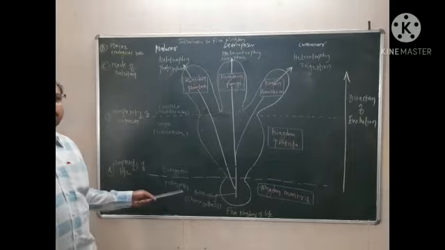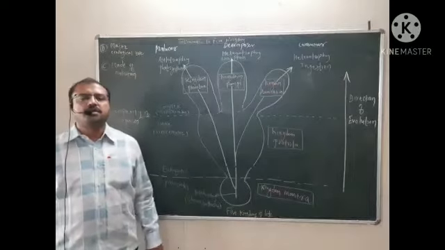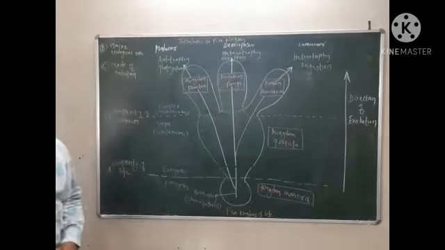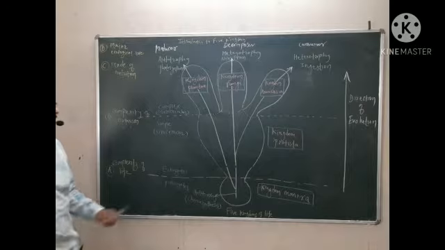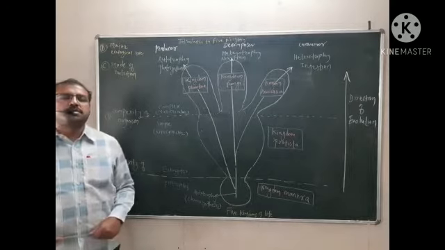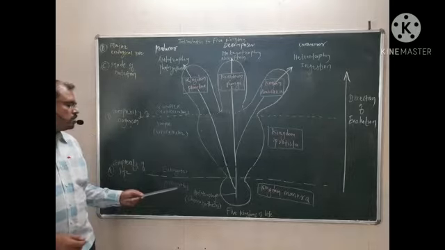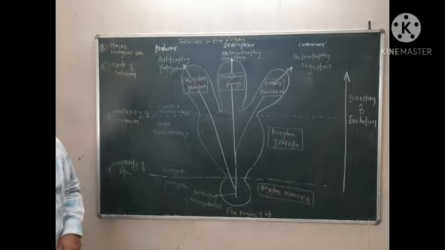Karyon means nucleus and pro means primitive, so it is not a true nucleus. The true nucleus is absent, cell organelles are absent, and the nuclear envelope is also absent in these prokaryotic organisms, which include bacteria and viruses.